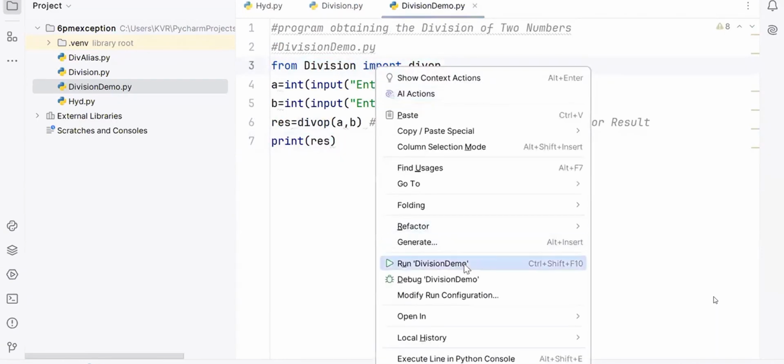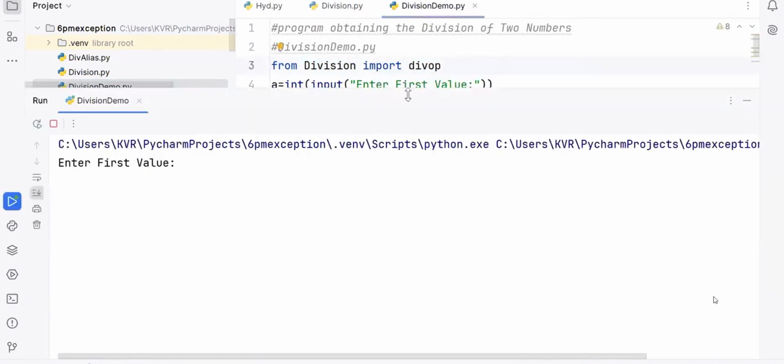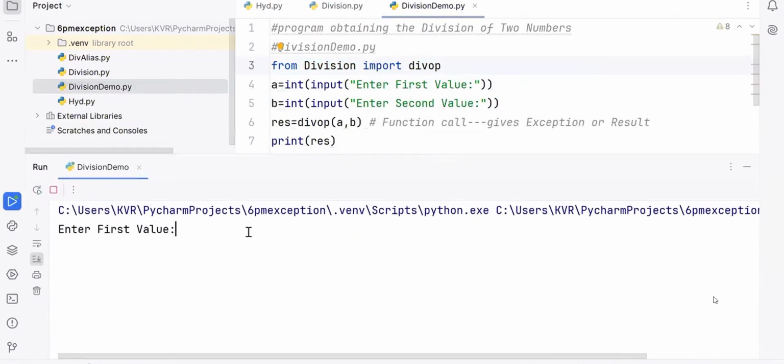Try to run this now. See students, enter the value. Who is entering this value? First of all, you need to understand the flow. Who is entering this value? End user. 100, and then 20. What is this input? Valid input. Who will take this valid input? Main program. This is called the main program.